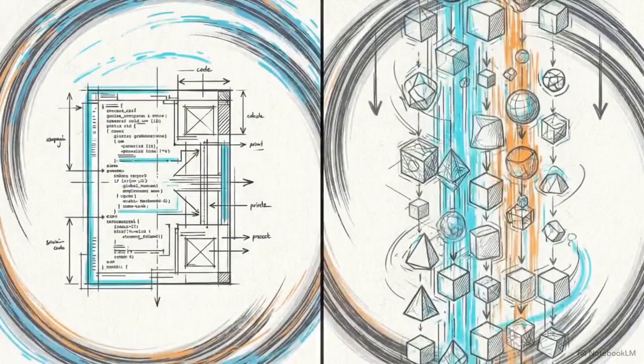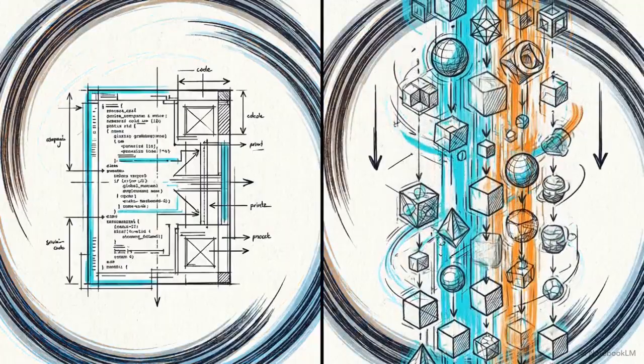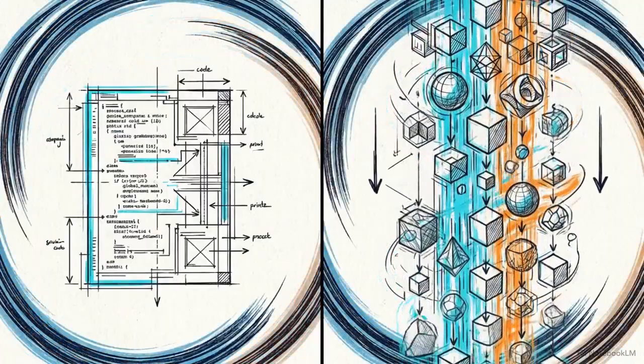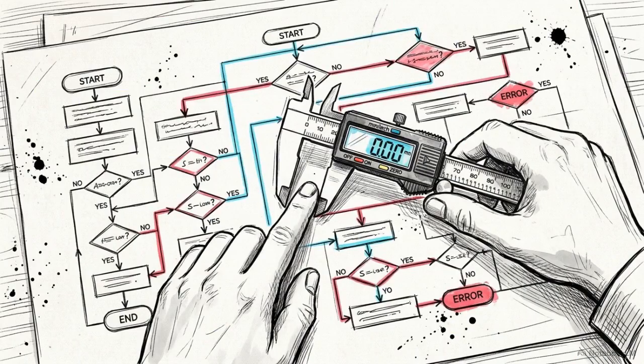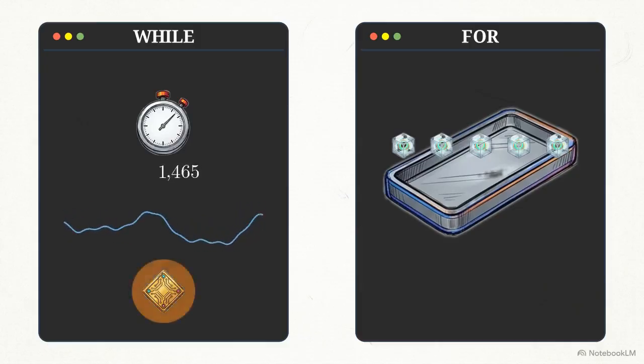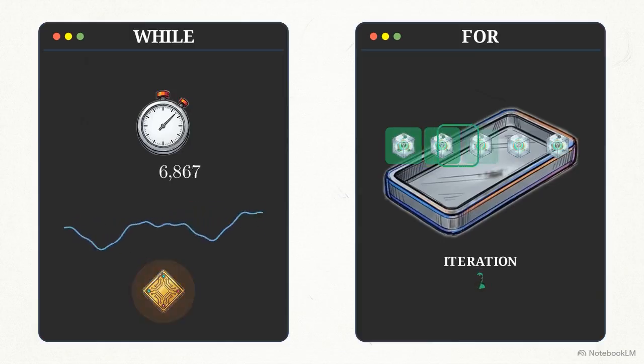Moving away from top-to-bottom execution allows you to automatically process thousands of unit points using a single set of logical rules. Mastering these loops is less about memorizing syntax and more about diagnosing the logical nature of the task you are trying to solve. Use a while loop when a task relies on an unknown time frame or shifting external state. Use a for loop when handling specific numerical counts or a known collection of data.